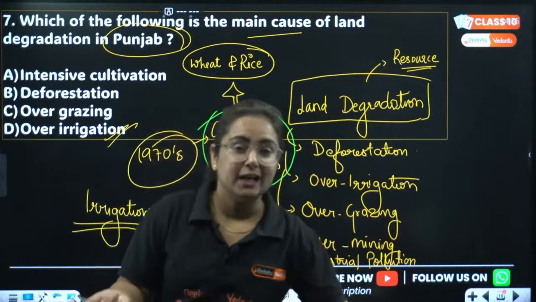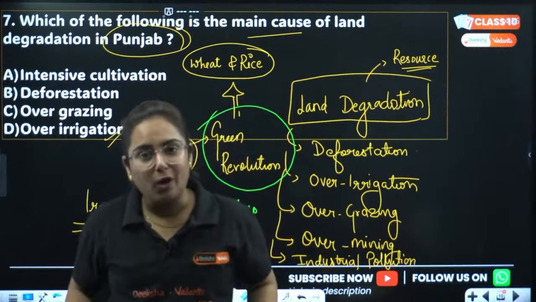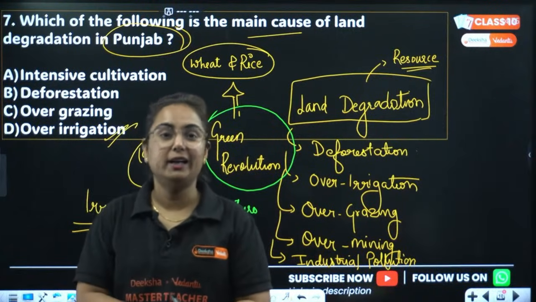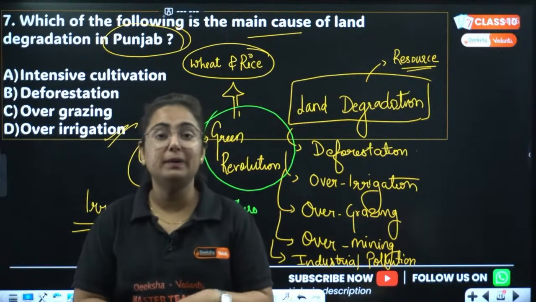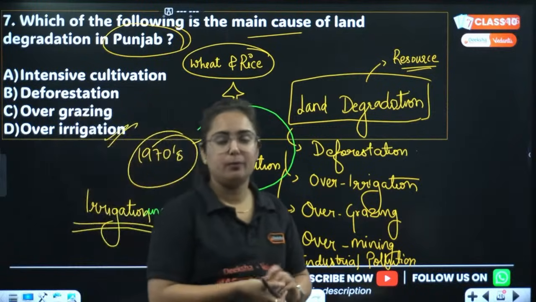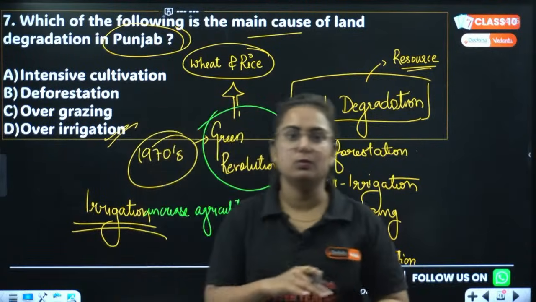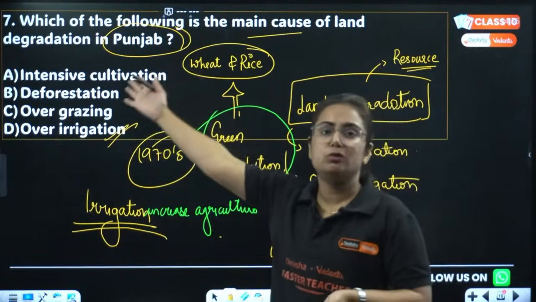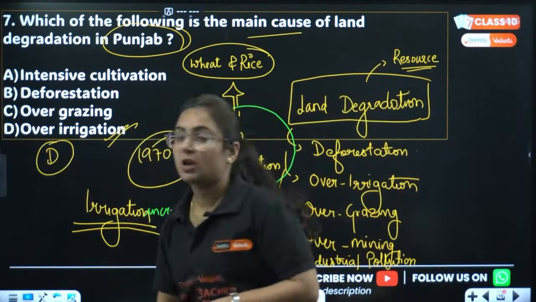So with the soil, the more water is given to the soil than required, the soil will become alkaline in nature. Soil will become what, beta? Alkaline in nature, and somewhere the fertility of the soil was reducing day by day, which leads to land degradation. So the answer to this question will be D.